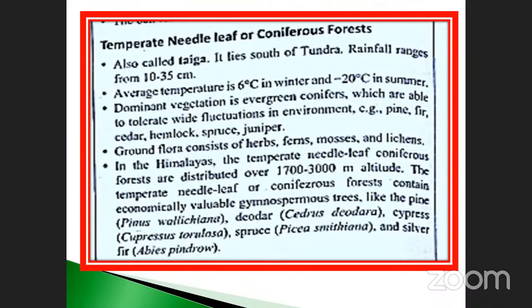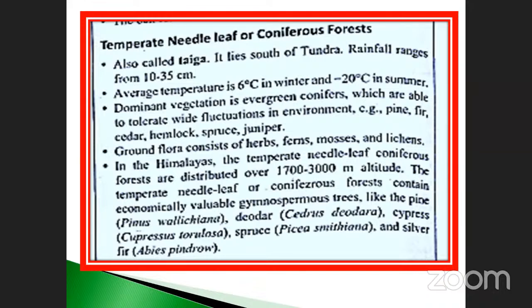Okay, the temperature ranges down to minus 20 degrees Celsius, where there are pine, cedar, hemlock, spruce, and juniper. These plants are also given as examples, isn't it, my dear? It occurs at 1700 to 3000 meter altitude, distributed over the Himalayan forest area. The plant is particularly Pinus, because it has a needle-like structure. The leaf looks like a needle. So above the broad leaf is the needle leaf structure.